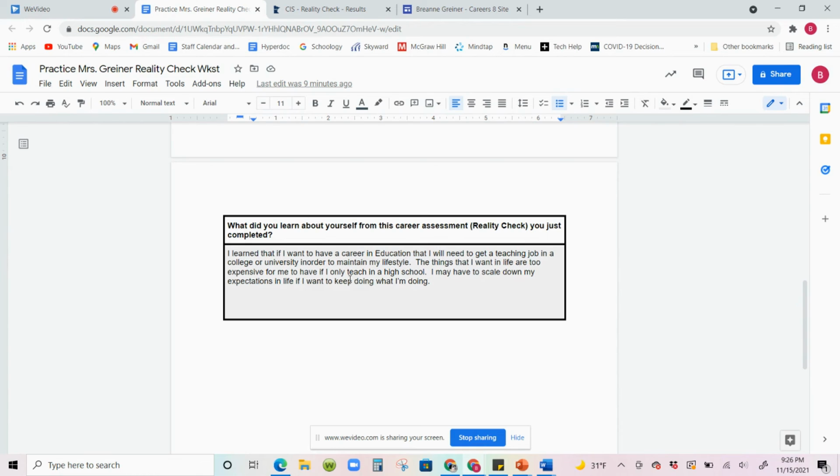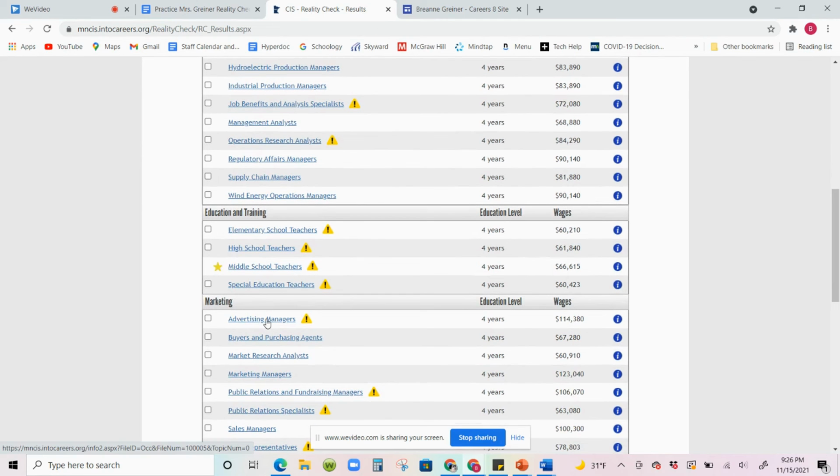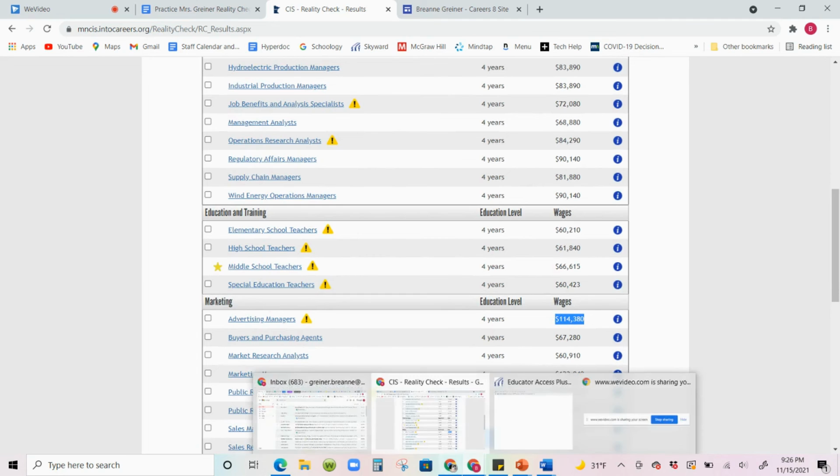the amount of money I need to make is a lot higher than I expected to maintain my lifestyle. Or there aren't a lot of career options that will maintain the lifestyle I want. Or maybe I need to scale some things down. Or maybe you learn that you live a really cheap life, and there are a lot of career options that will fit into your budget that you need to have. Maybe you found a career on the list of occupations that you're like, oh wow, I never thought about being an advertising manager, right? That sounds fun. And holy cow, look how much money they make. They make a ton of money, right?